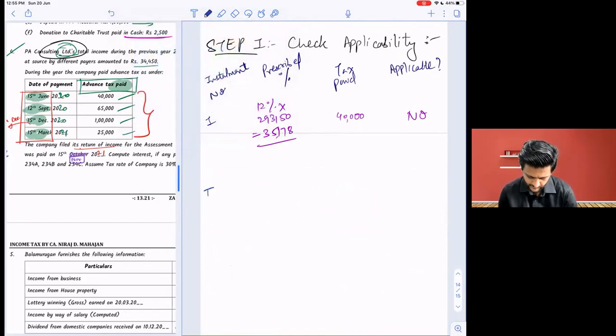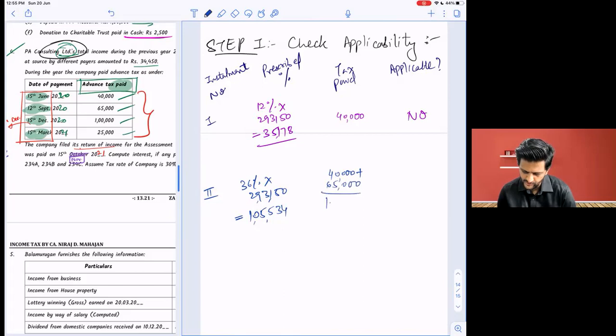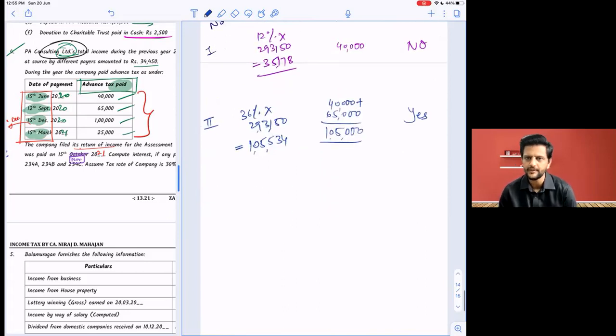Second, 36% of 293,150 comes to 1,05,534. And actually paid is 40,000 plus 65,000. That is 105. Tell me, applicable or no now? Applicable. Because paid is little bit less than required.